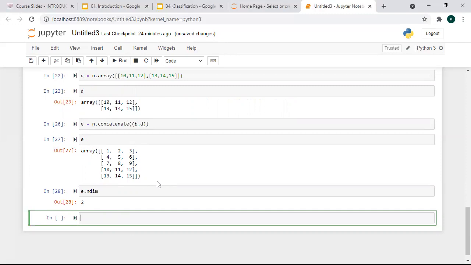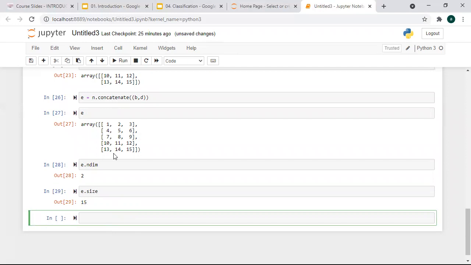How many dimensions does it have? Means rows and columns, so 2 dimension. Shape is going to give you rows and columns. Now, if you want to find out the total number of elements you have, you just have to type e dot size and run it. So it is going to give you 15, right? 3, 6, 9, 12, 15. Total 15 elements are there.